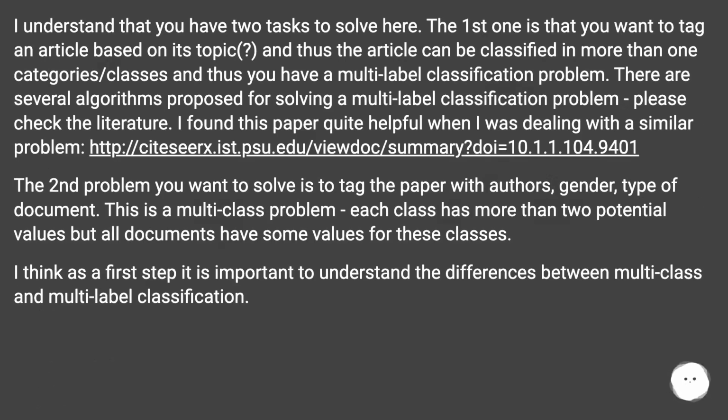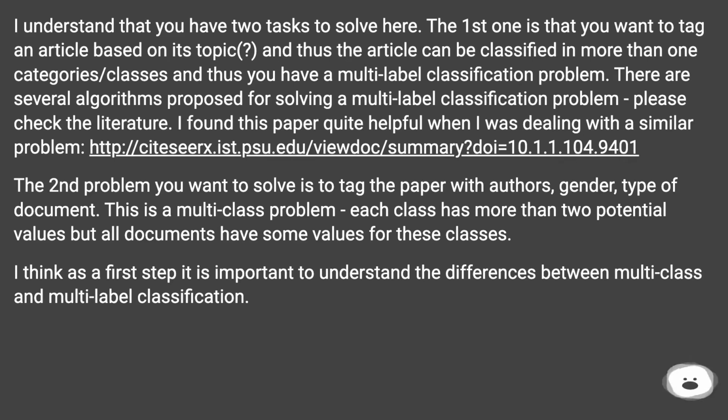I understand that you have two tasks to solve here. The first one is that you want to tag an article based on its topic, and thus the article can be classified in more than one category/class, and thus you have a multi-label classification problem. There are several algorithms proposed for solving a multi-label classification problem. Please check the literature. I found this paper quite helpful when I was dealing with a similar problem, this URL.